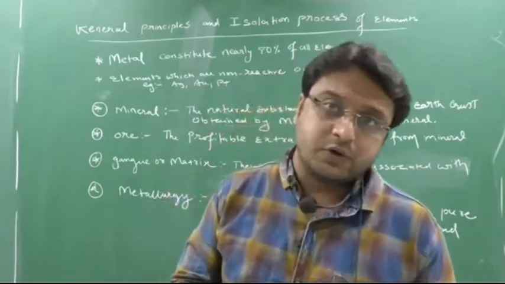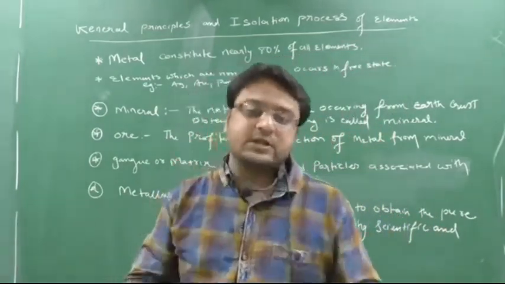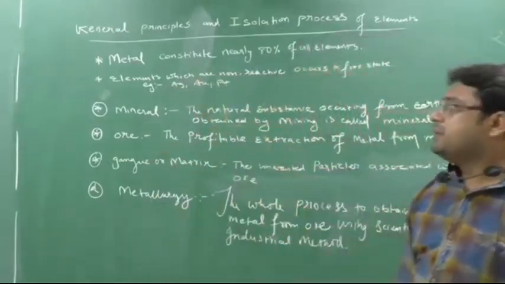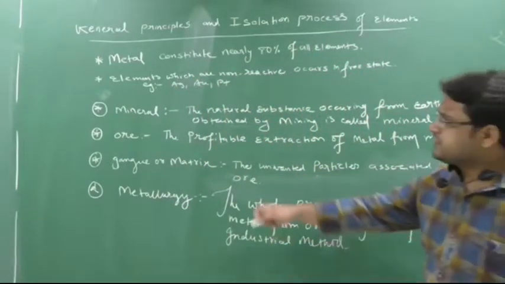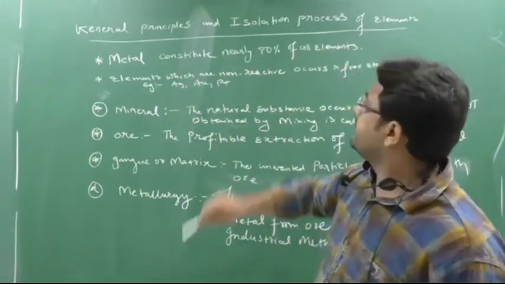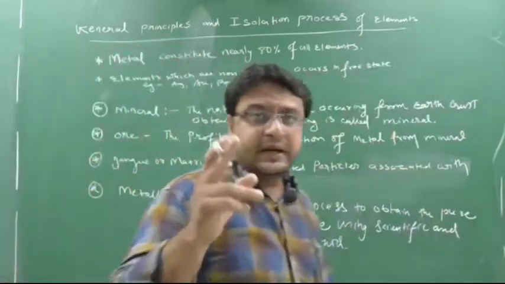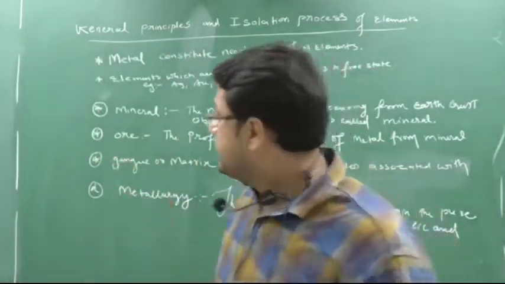Similarly, F block metals are also there, and in the F block certain elements are also metals. So in our periodic table, that's why the first point says that metals constitute nearly 80% of all elements. Clear? Next point: the metal reactivity series, yes or no? So remember this reactivity series.